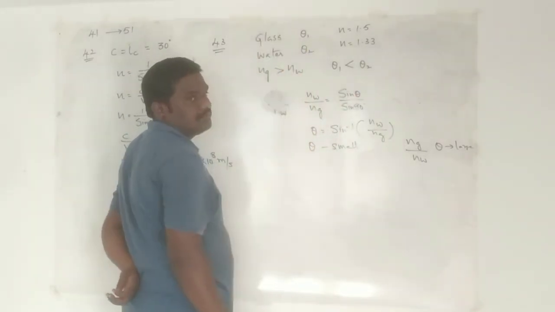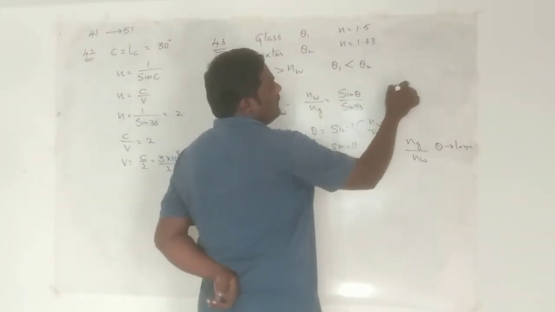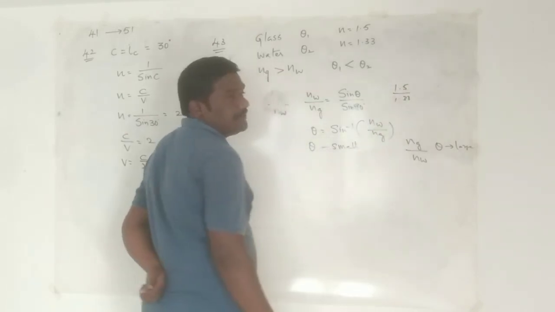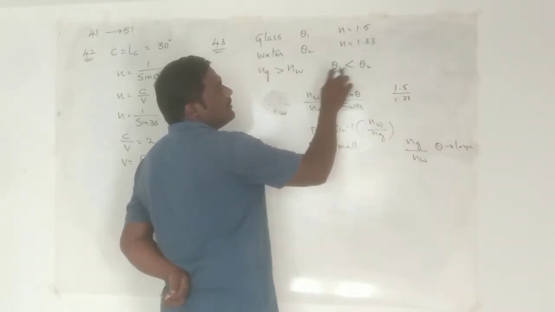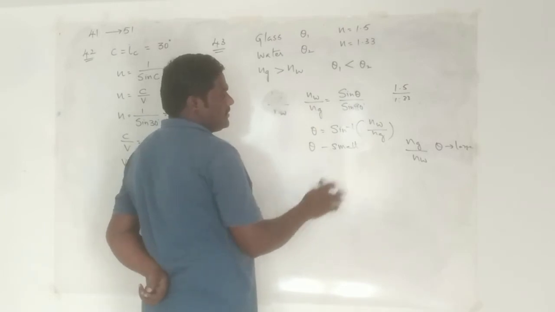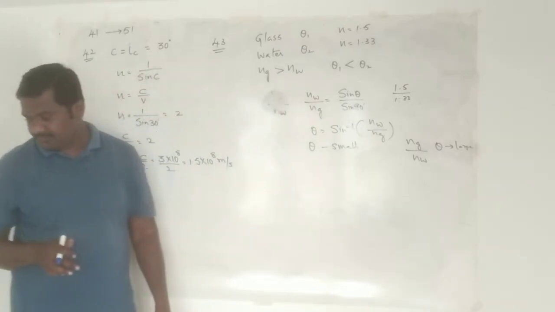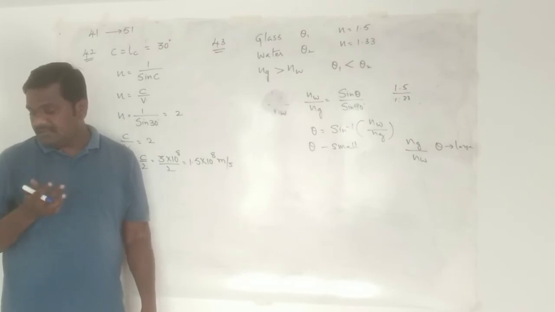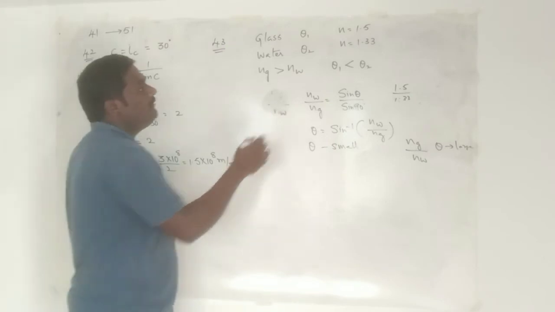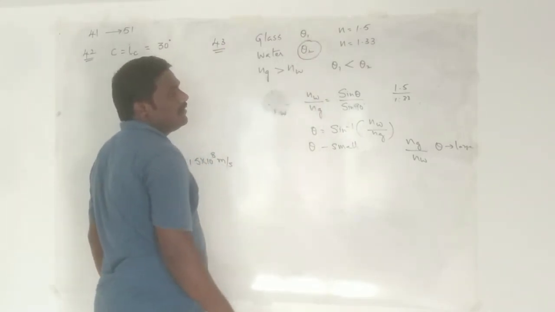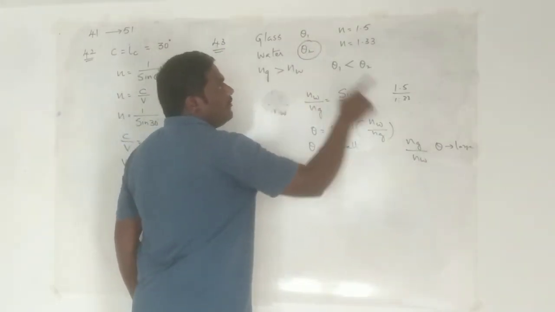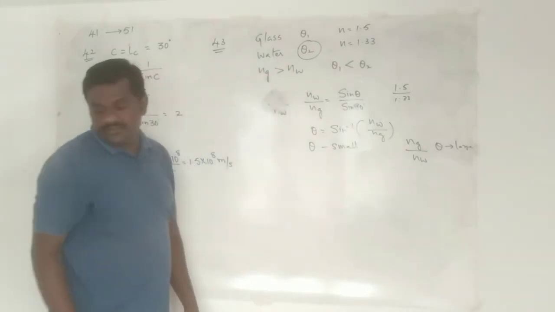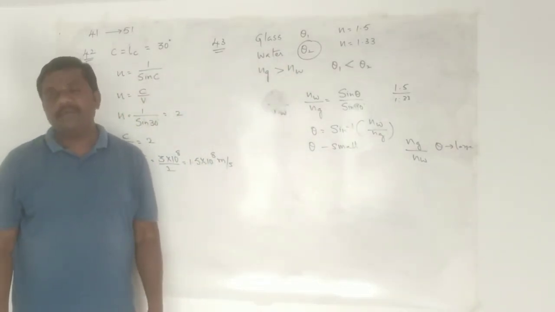Since the question is asked glass versus water, theta being large means the ratio is always more than theta 1 and theta 2. If you take this as 1.5 by 1.3 and calculate, you will get a theta value much more than this. As per this, the options given are between theta 1 and theta 2, greater than theta 2, less than theta 1 and less than theta 2. See here, always theta 2 is more. Since theta you will get here is more than theta 2, then the suitable option will be, I think, B. You please check that.